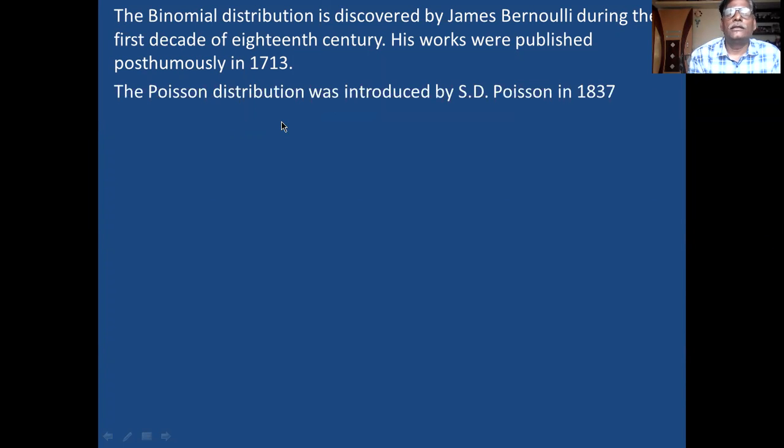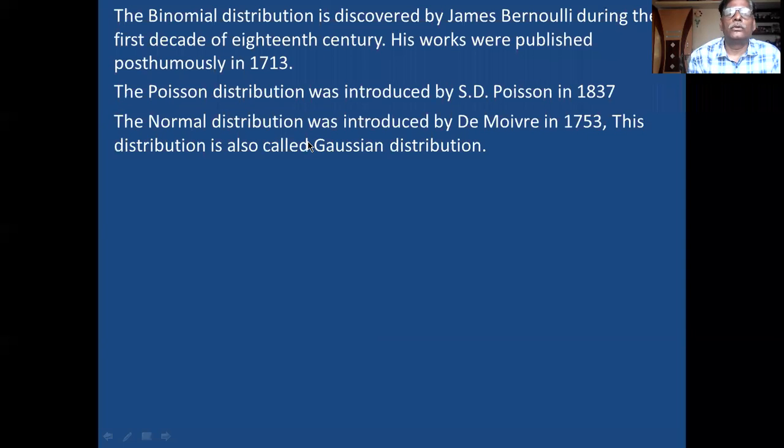And second is Poisson distribution, introduced by S.D. Poisson, 1837. The normal distribution introduced by De Moivre, 1753. Okay, these are the years you remember for 2 marks.